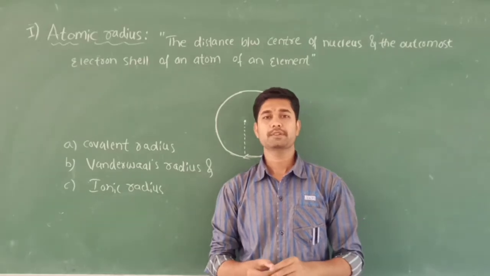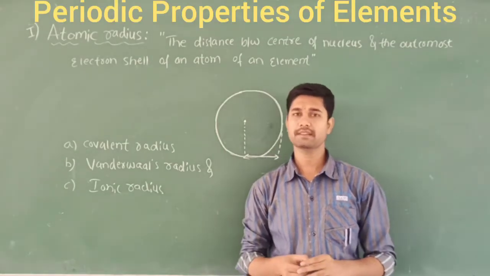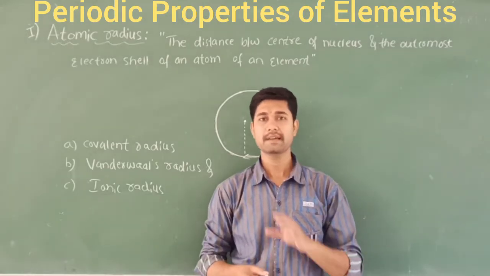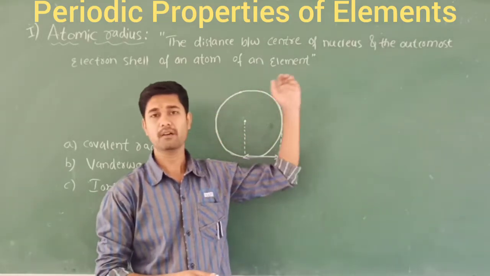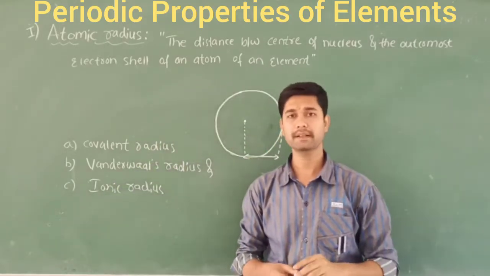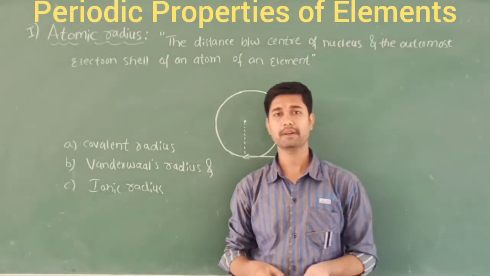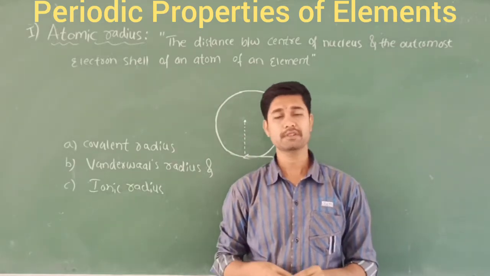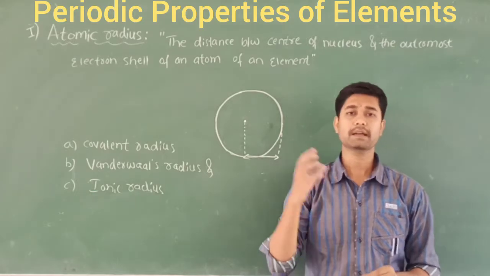Let us discuss the periodic properties of the elements. These are the properties in which we are going to see a gradual change along a period or down a group. Mainly we are going to consider four parameters: first, atomic radius; second, ionization energy; third, electron affinity; and fourth, metallic character.